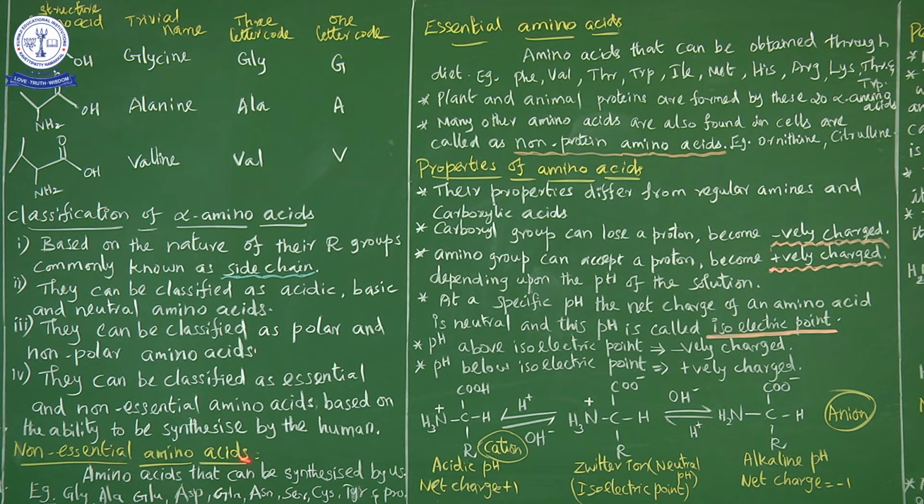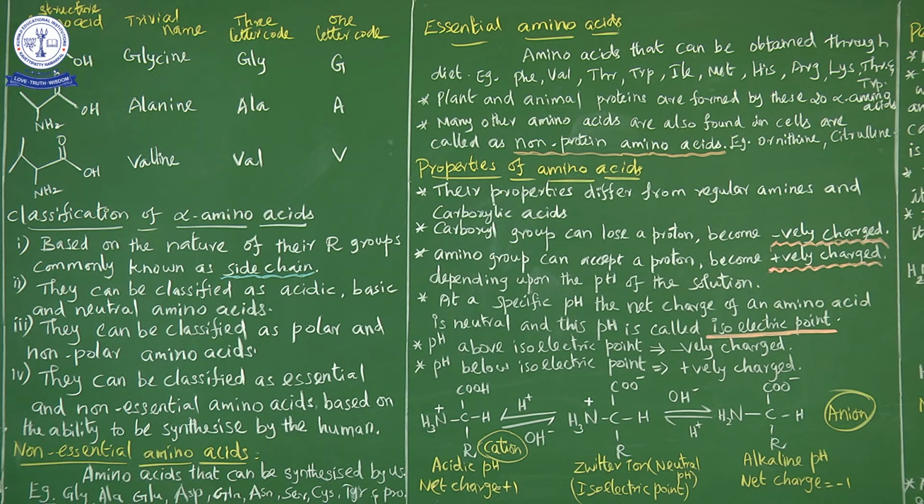Non-essential amino acids means amino acids that can be synthesized by the human. Amino acids that we can synthesize by ourselves are called non-essential amino acids, so they are not required from outside because they are synthesized by ourselves. Some of the examples among the 20 alpha amino acids are glycine, alanine, glutamic acid, aspartic acid, glutamine.